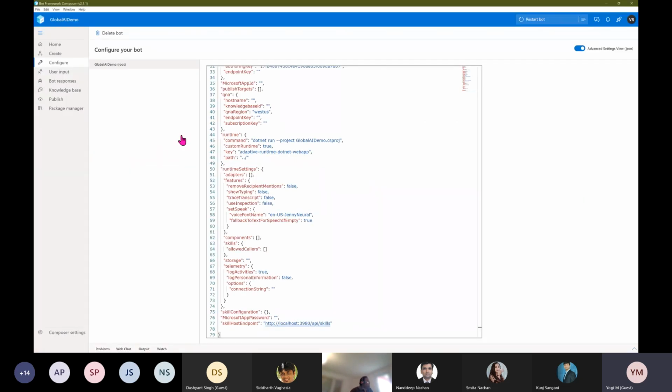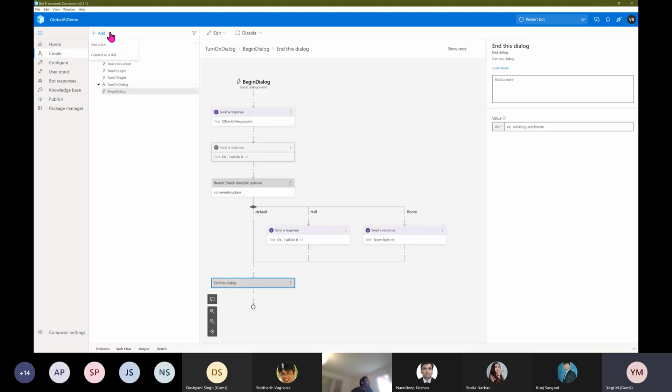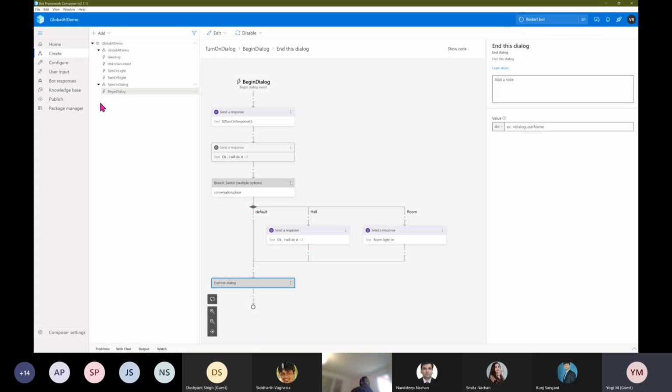Go to the application. Here you see the option publish. You can select this publish. Your bot will display. At the moment, I added only one bot, Global AI demo, so that's the reason only one bot is coming. If you want to add more bots in the same project, you can still go and add it. Just go to create. Here you can see the add button, add a bot, or if you want to connect a skill also, you can use it. If you add this bot also, the bot is added in the same format.